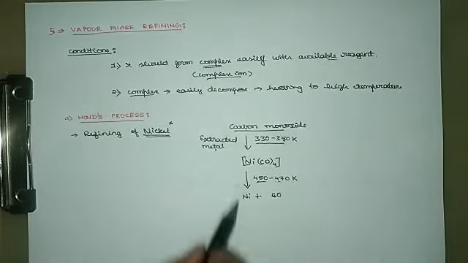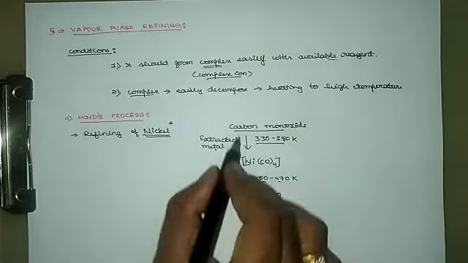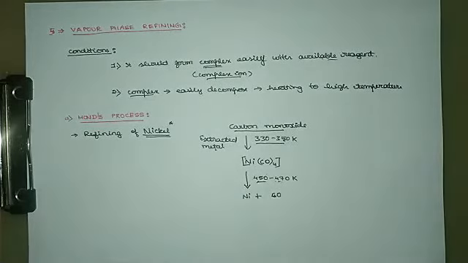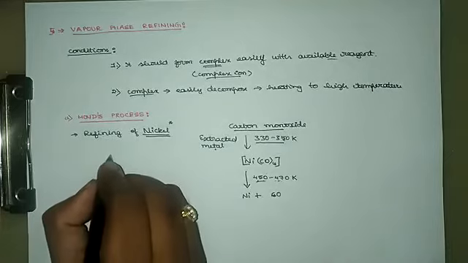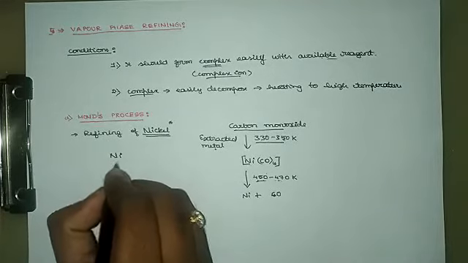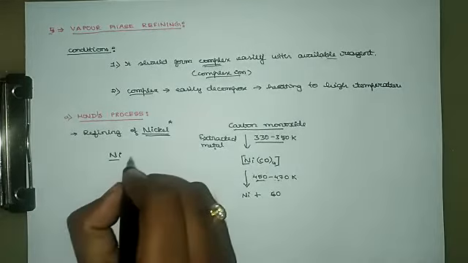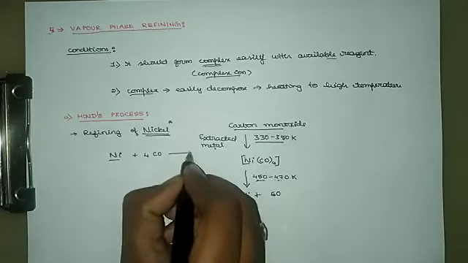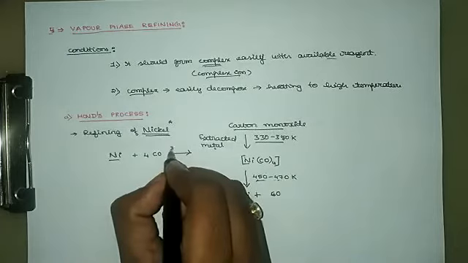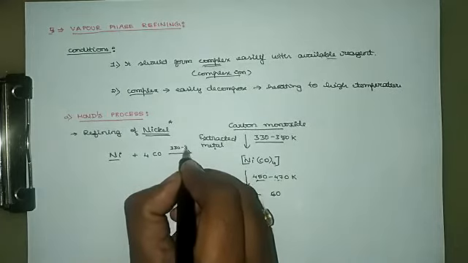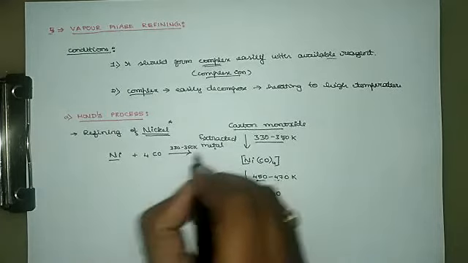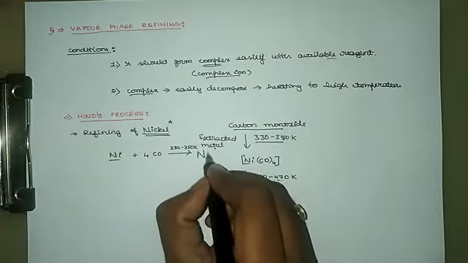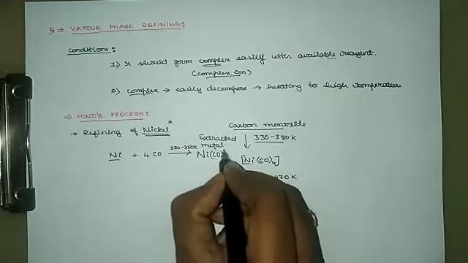Now this you need to represent with a balanced equation. What you have learned, you need to write with a simple equation. Nickel present in the extracted metal will combine with 4 moles of carbon monoxide when heated at a temperature of 330 to 350 Kelvin and will form the complex Ni(CO)4.